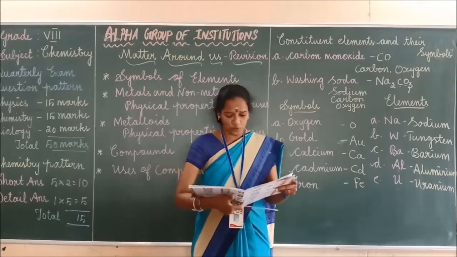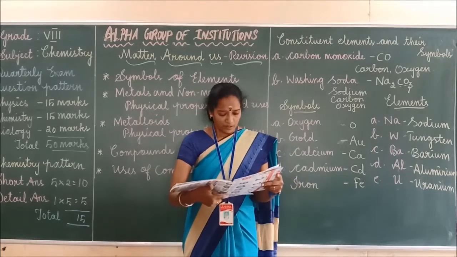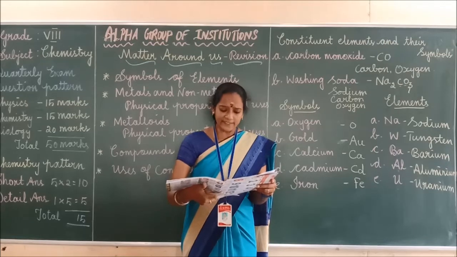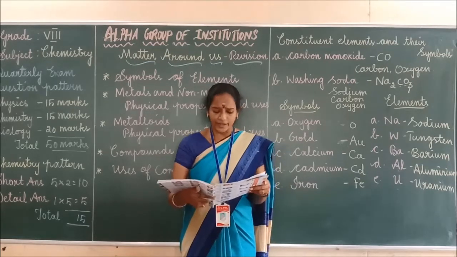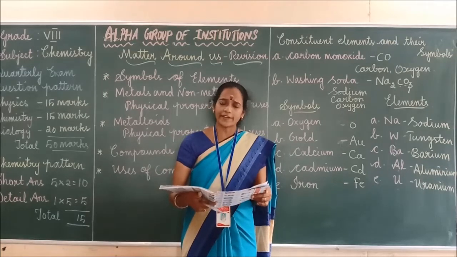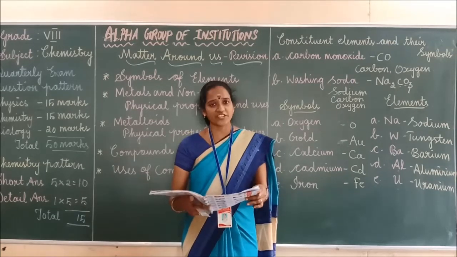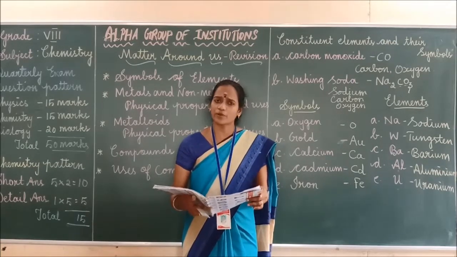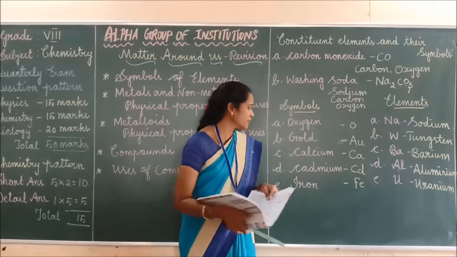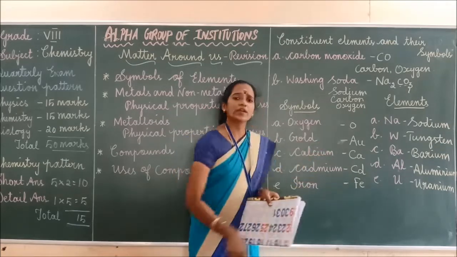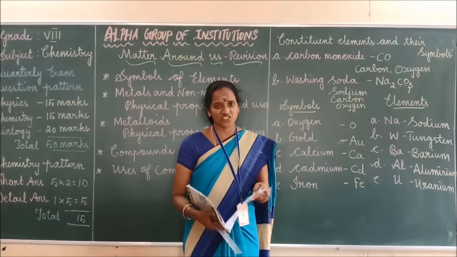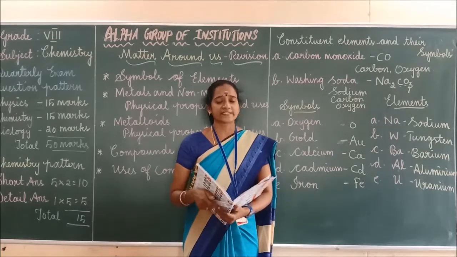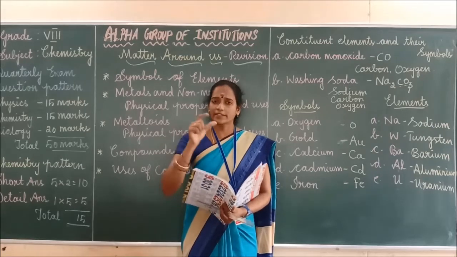Right? Next question. Sixth question. Name 6 common non-metals and write their symbols. Sulfur, carbon, oxygen, hydrogen, nitrogen. These are some of the non-metals. For oxygen, what is the symbol? O. Nitrogen, N. Hydrogen, H. Sulfur, S. Carbon, C. So like that we have to write.